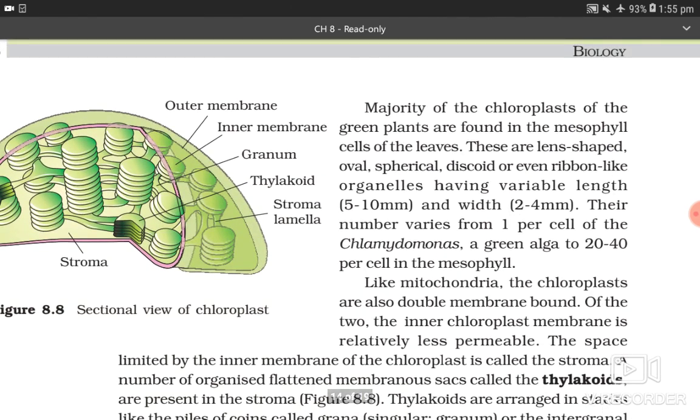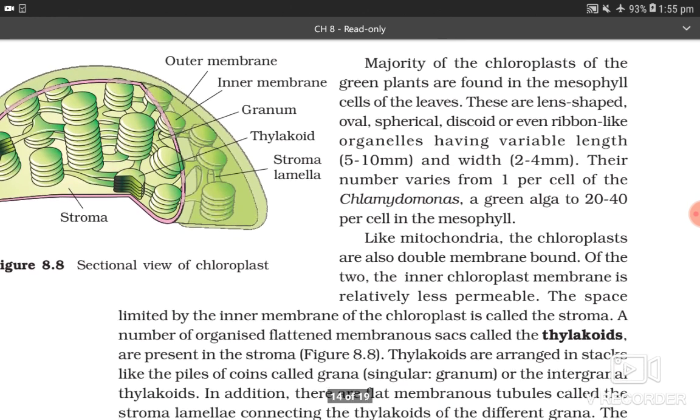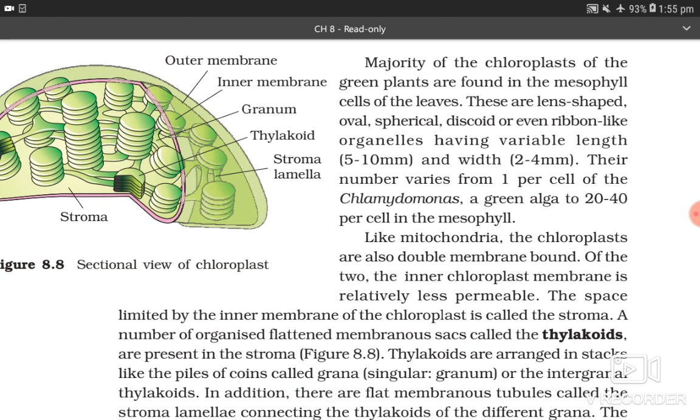This is figure 8.8, sectional view of chloroplast: outer membrane, inner membrane, granum, thylakoid, stroma, lamellae. The majority of the chloroplasts of green plants are found in the mesophyll cells of leaves. These are lens-shaped, oval, spherical, discoid, or even ribbon-like organelles having a variable length of 5 to 10 micrometers and a width of 2 to 4 micrometers. Their number varies from 1 per cell of the Chlamydomonas, a green alga, to 20 to 40 per cell in